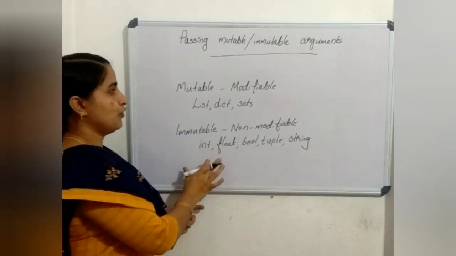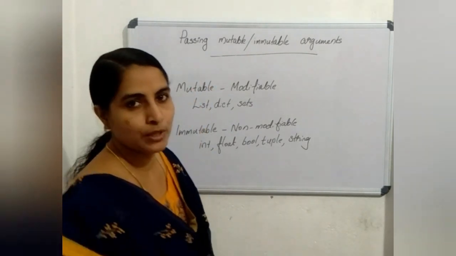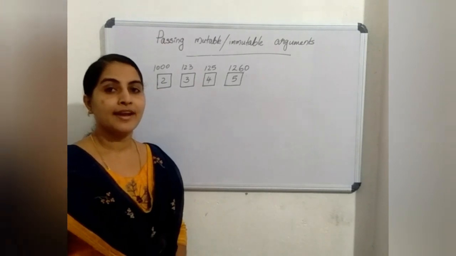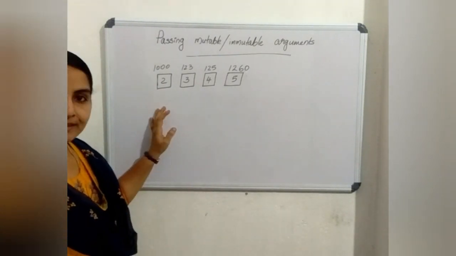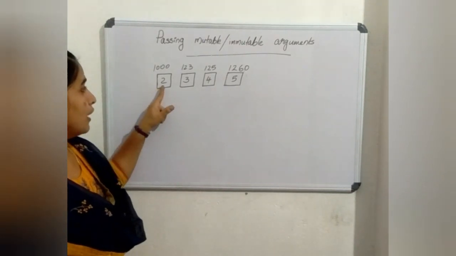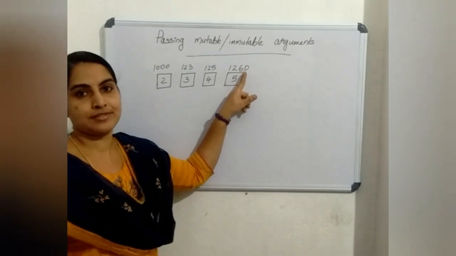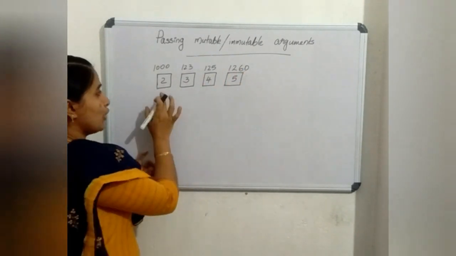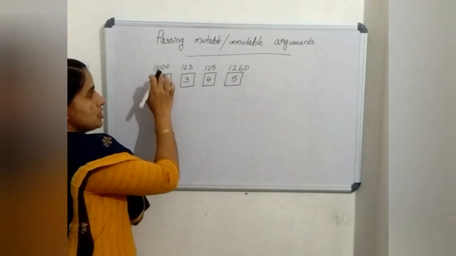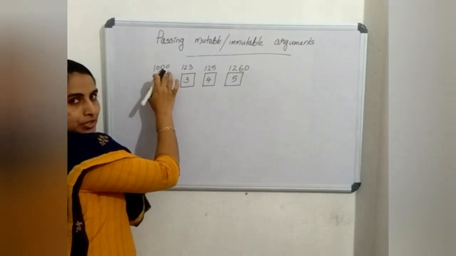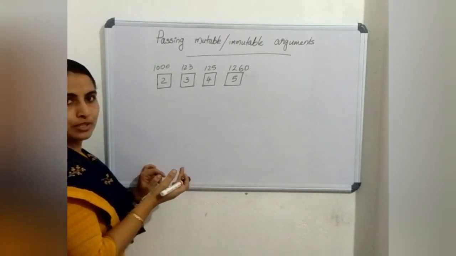Okay. Now we will see more about this mutability and immutability. Let us understand the working of a variable. In Python, the data values are stored in predefined memory locations. For example, the data value 2 is stored in location 1000. These locations may vary according to the computer.